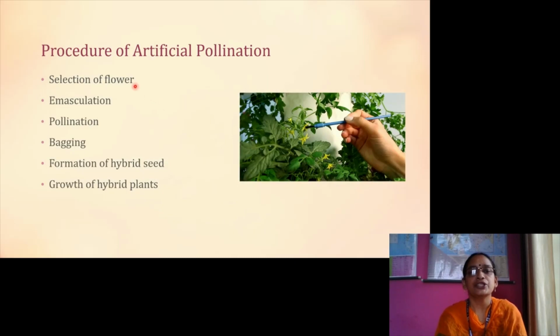What is the procedure of artificial pollination? Look here, you can see that they are taking the stamen of this plant, and with the help of a brush. So what are the steps there?